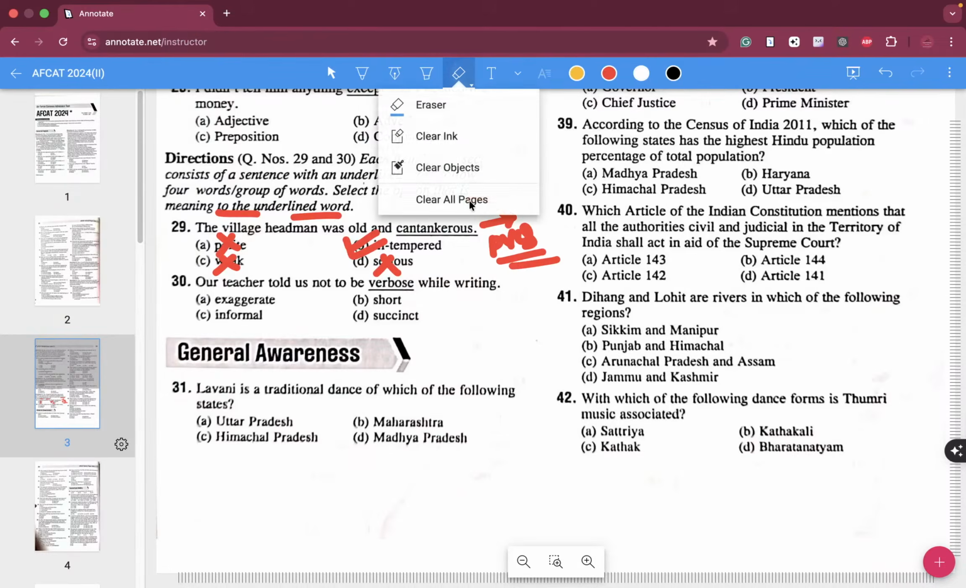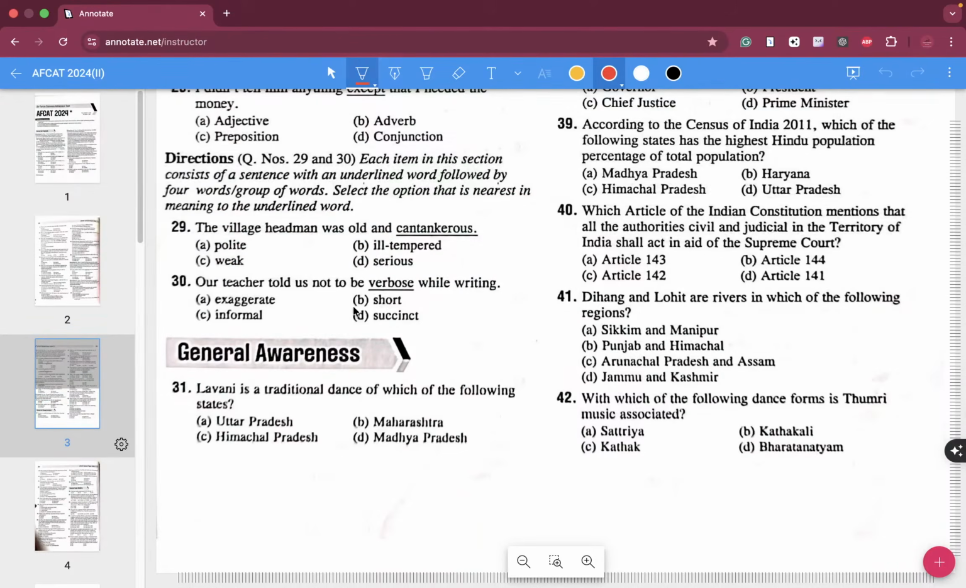Now about question number 30, our teacher told us not to be verbose. What is the meaning of verbose? The meaning of verbose over here is that you use too many different words and sentences, like you try to become Shashi Tharoor. So the correct meaning over here is exaggerate. It's not informal, it's not short. Succinct, this is also a PYQ word. Terse, small, and all that is your correct answer.